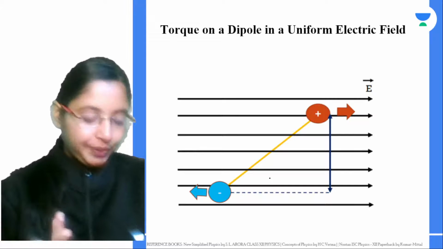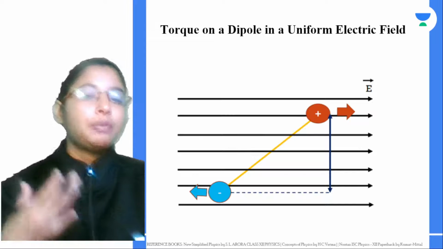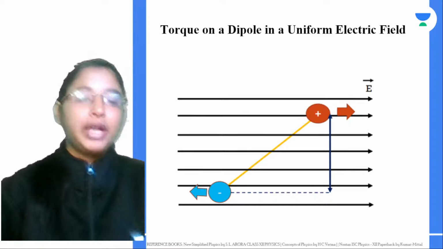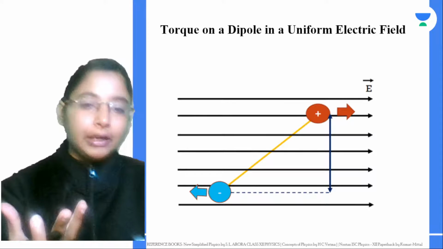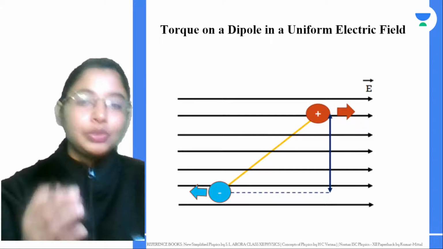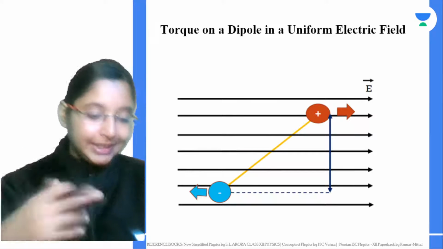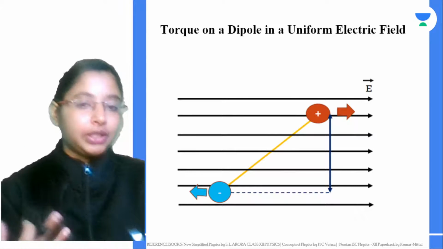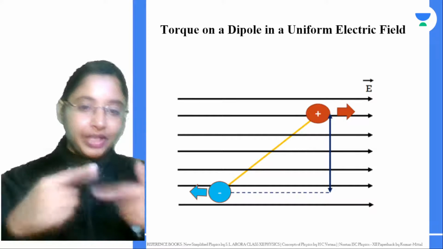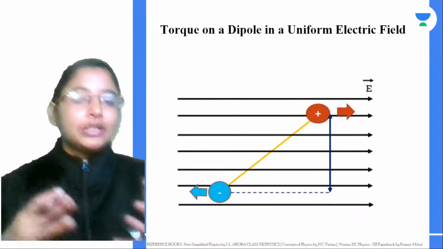Now the question arises, why should we learn about what happens to a dipole when you keep it in an external field? Turns out your microwave oven works on this principle. The food contains water molecules, and when you keep them in varying uniform electric field lines, they experience a torque and rotate. Because they are rotating, it heats up our food. So let's see how that happens.